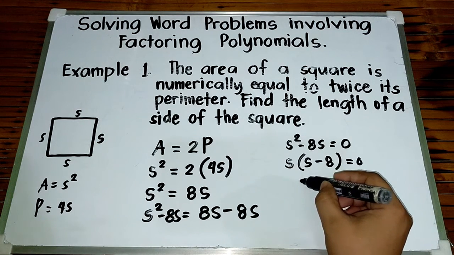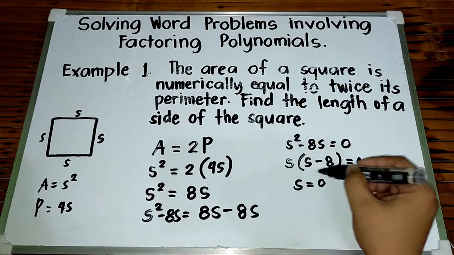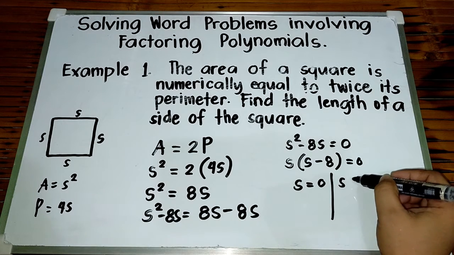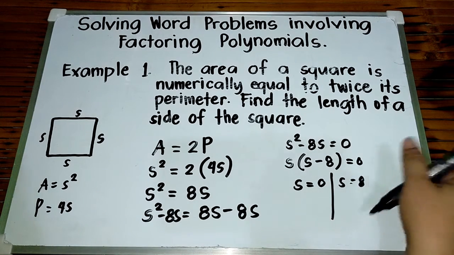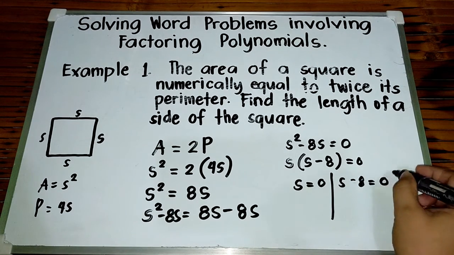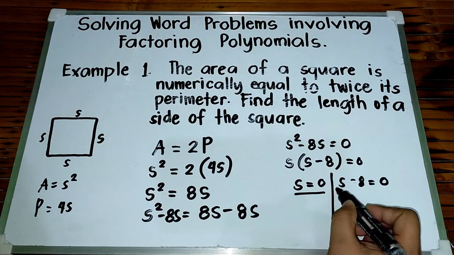Okay? So, S is equal to 0. Yung factors natin, equate natin sa 0. And then the other one is S minus 8 is equal to 0. So, meron na tayong isang value ng S dito, which is S is equal to 0.